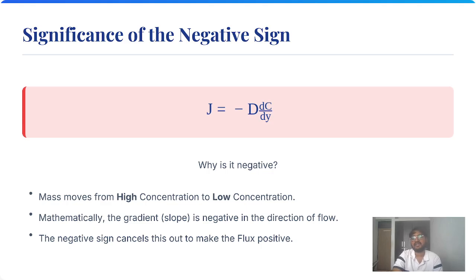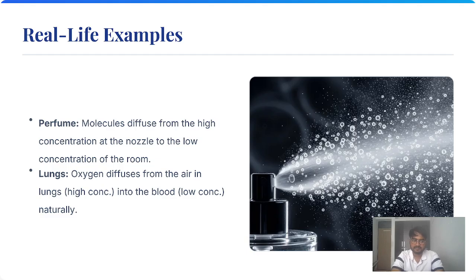Next, the significance of the negative sign. As I have told earlier, J equals minus D dC by dy. Here it is negative. Mass moves from higher concentration to lower concentration. Mathematically, the gradient slope is negative in the direction of the flow. The negative sign cancels out and we get the flux as positive. Real life example: perfume. If we spray it at some point of the room, we can smell it throughout the room because diffusion takes place, and we can smell it clearly.